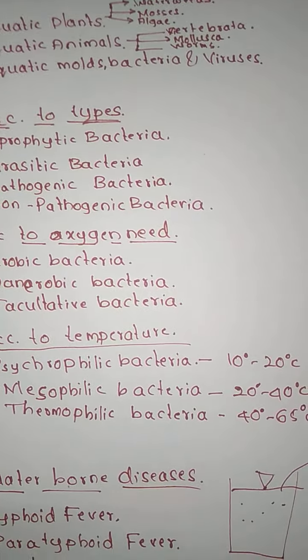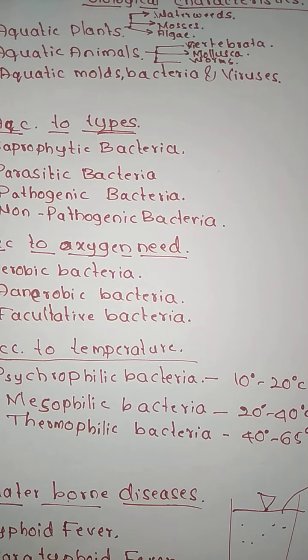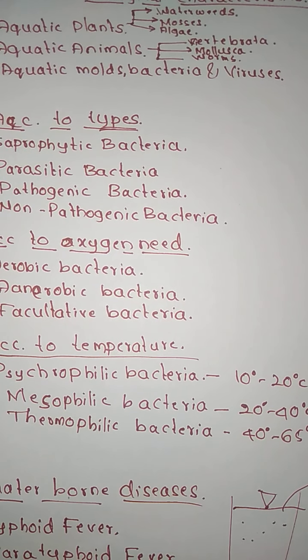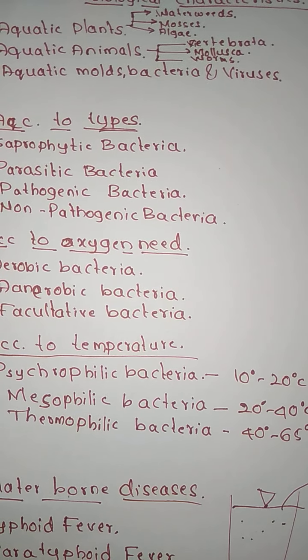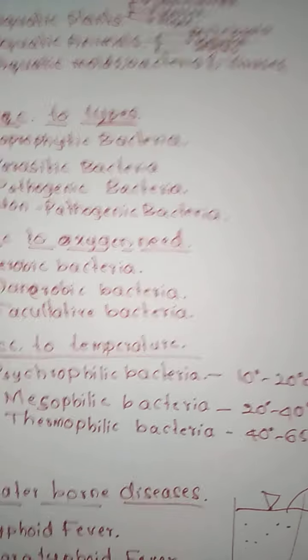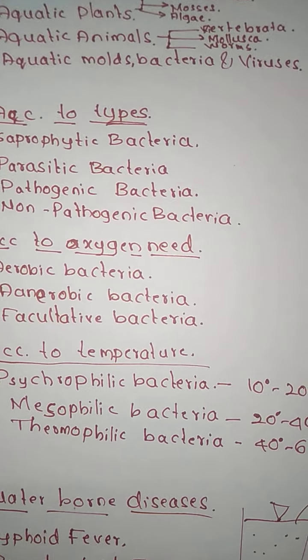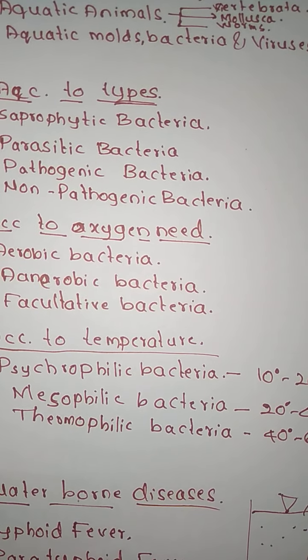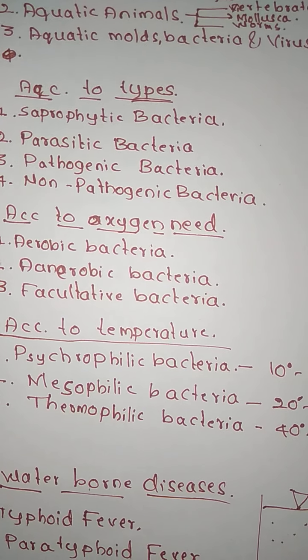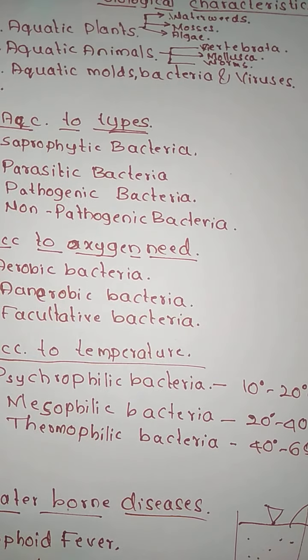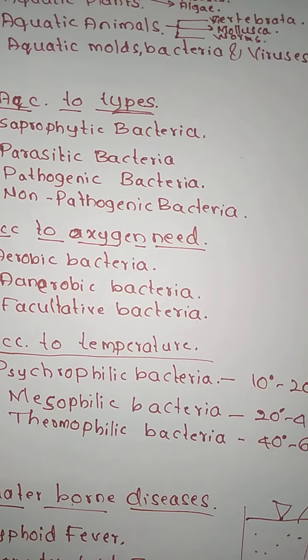I have given the classification of bacteria previously. They normally range between 0.5 to 1.5 microns and are less than 10 microns long. That means bacteria are larger than viruses.